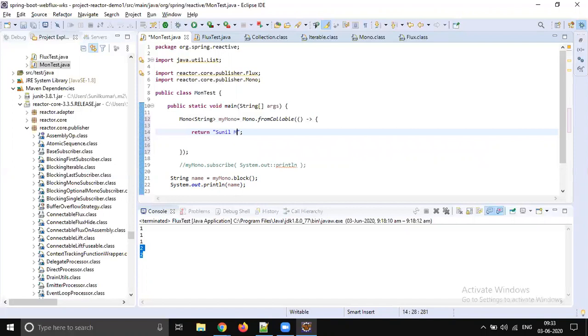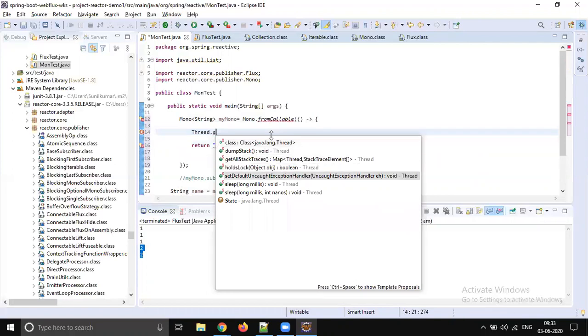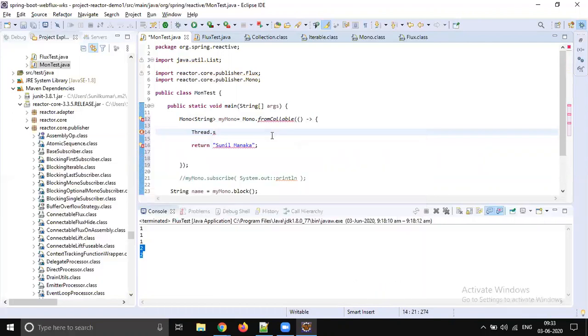But before returning something, if I make my thread sleep for some time, the drawback is the main method will wait. This is not the way. So what is the latest way of making a thread sleep?